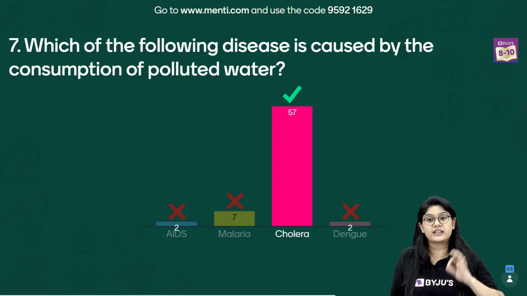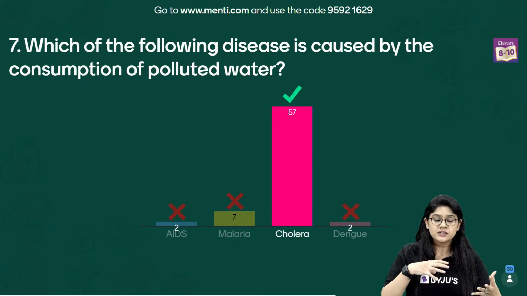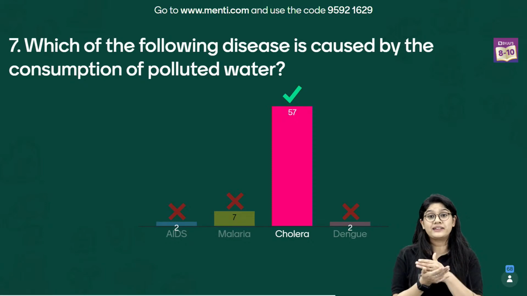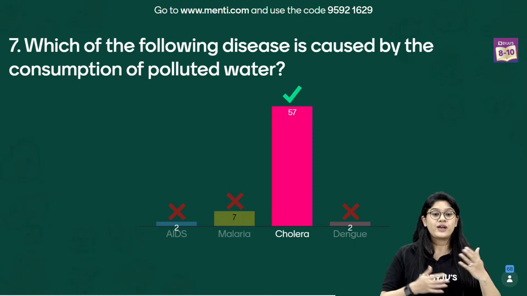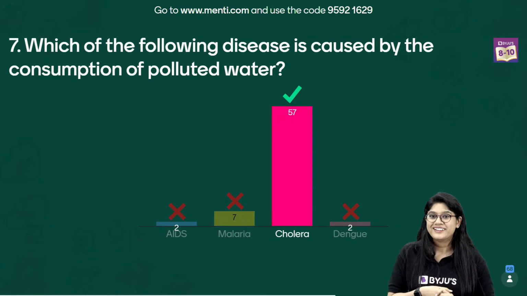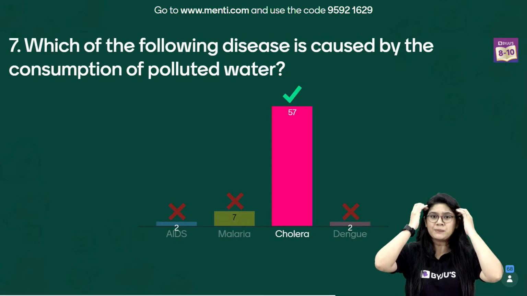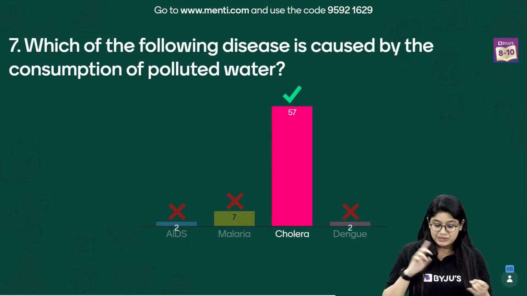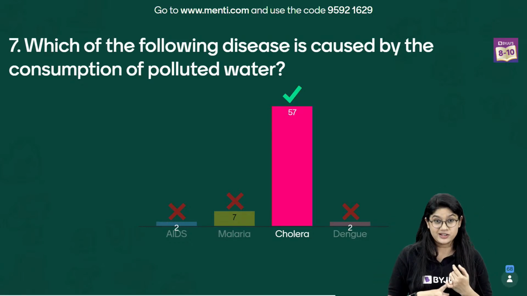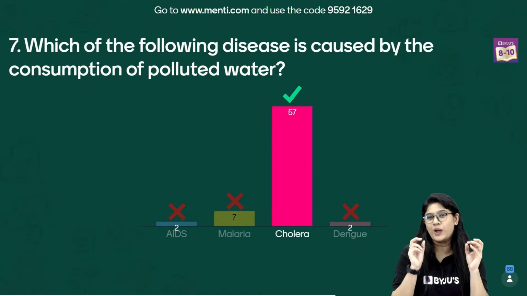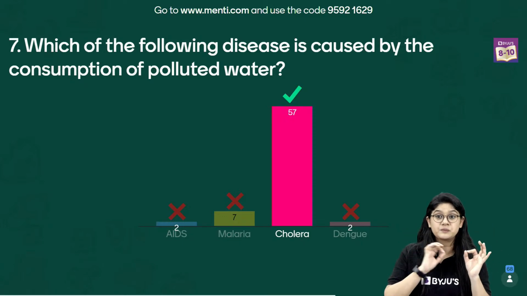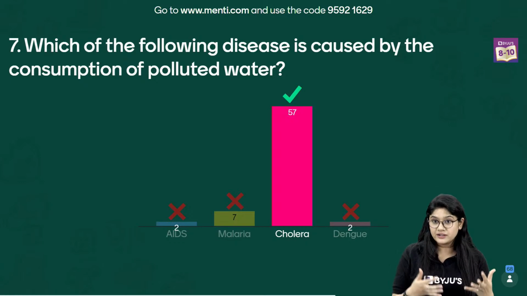57 of you have voted for the correct answer. Few of you got confused with AIDS. So we know that AIDS is a disease caused by a virus, right? HIV virus. Yes, we have studied in the last chapter altogether. Malaria is caused by the plasmodium, right? Over there we have a vector also, the mosquito that will be carrying the plasmodium. We have dengue, again, it's a virus, right?